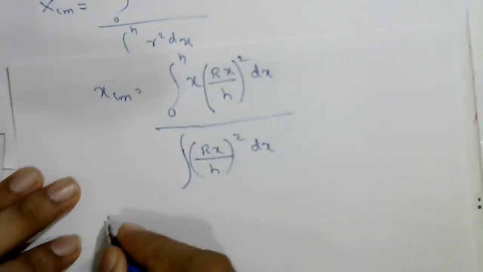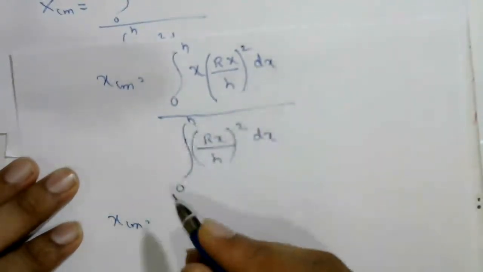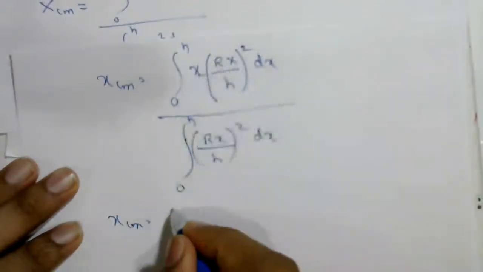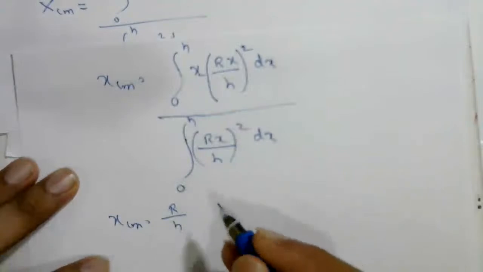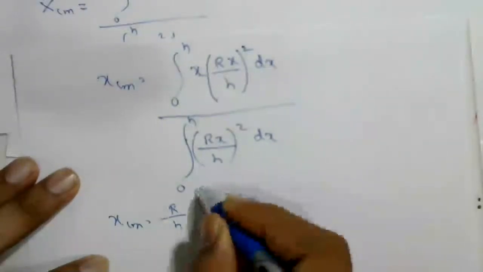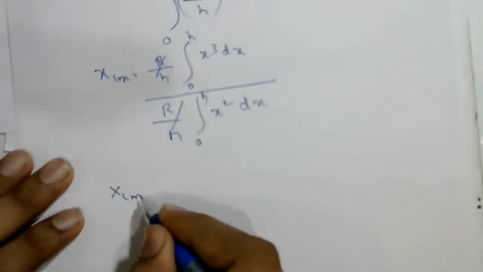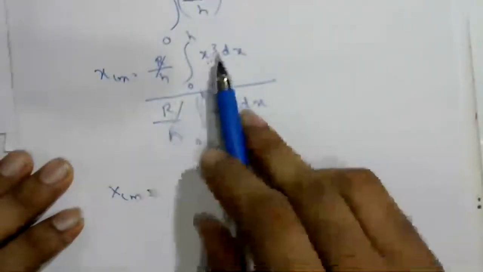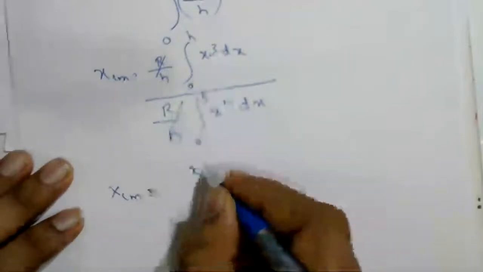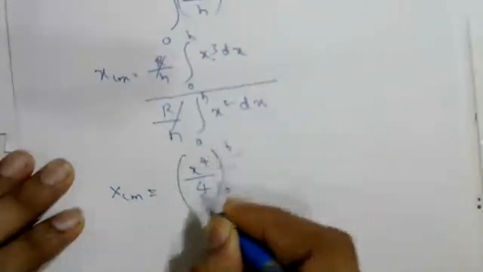Now, which one is common here? xcm equals xcm, limits 0 to h. Here R and h are common, yes, R by h whole square, so the numerator is x cube dx, 0 to h, upon, here also R by h is common, so it cancels, and the integration of x square dx. So xcm equals the integration of x cube, which is nothing but x raised to 4 upon 4, limits from 0 to h.